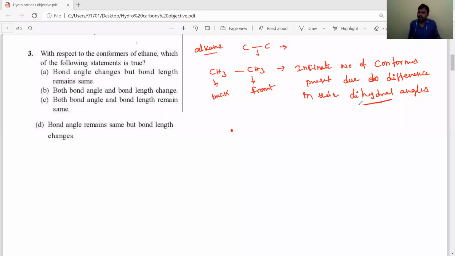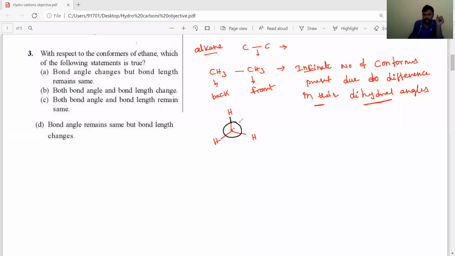Okay, so among all those infinite number of conformers, two stable, important conformers are present. One is staggered form, the second one is eclipsed form. Means you are thinking it is a front carbon. The front carbon groups are hydrogens, three hydrogens are present, and the back carbon, this is called Newman projection.